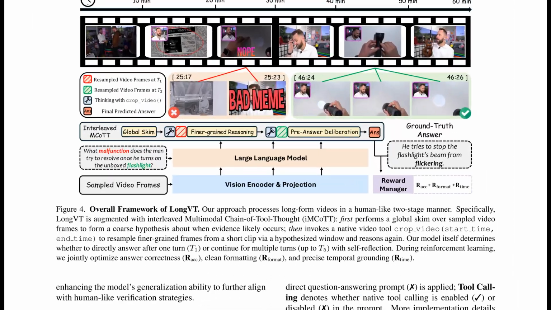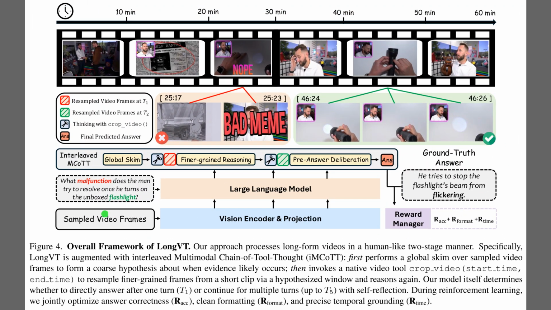Alright, Figure 4 shows how the full LongVT agent actually thinks its way through a 1-hour video. The top film strip illustrates a global skim that spots rough moments of interest, then crops tighter clips at several timestamps to check details and revise the guess. The lower pipeline diagram explains interleaved multimodal chain of tool thought, which means the model alternates reasoning text with explicit crop video calls. A reward manager then scores each trajectory on answer correctness, formatting, and how precisely those crops match the true evidence in time, so the policy gradually learns human-like hypothesis and verification behavior.